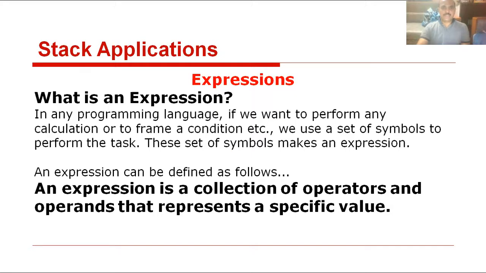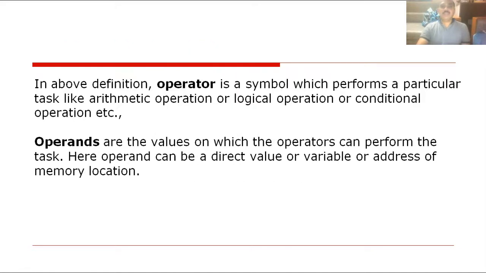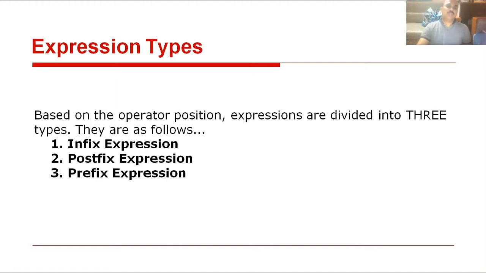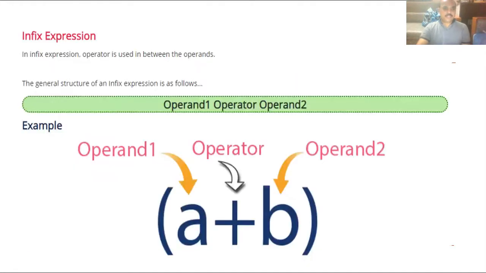The first one is expressions. An expression is a collection of operators and operands that represents a specific value. What is an operator? An operator is a symbol. Operands are the values on which the operators perform the task. The expression types are infix expression, postfix expression, and prefix expression. These three are the types of expressions.